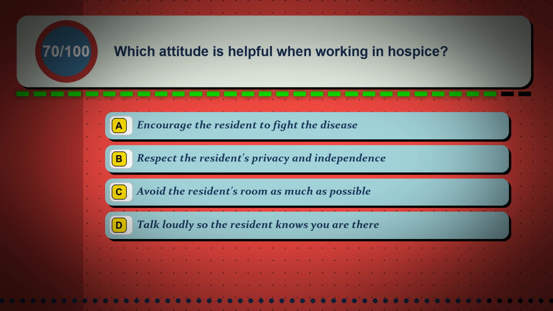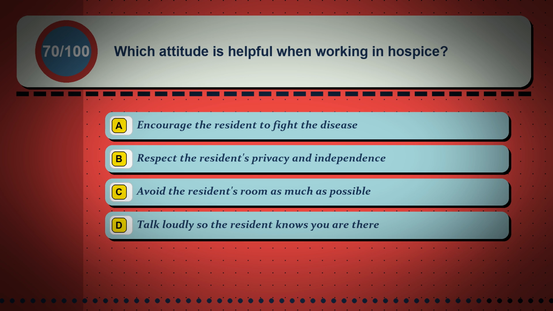Question 70. Which attitude is helpful when working in hospice? Option A, encourage the resident to fight the disease. Option B, respect the resident's privacy and independence. Option C, avoid the resident's room as much as possible. Option D, talk loudly so the resident knows you are there.